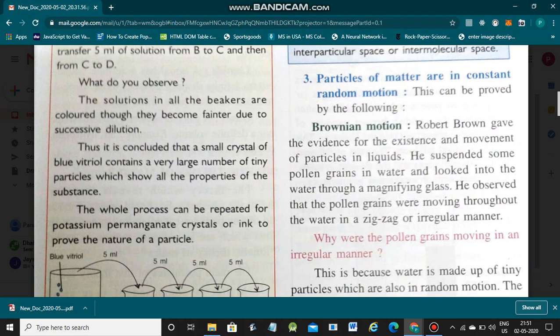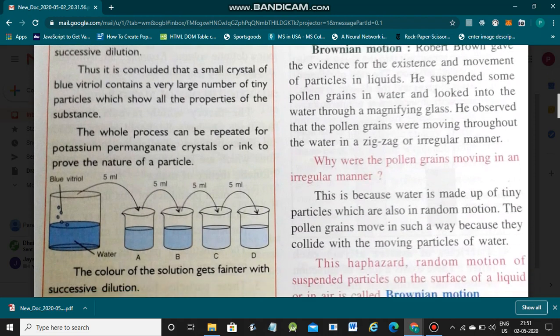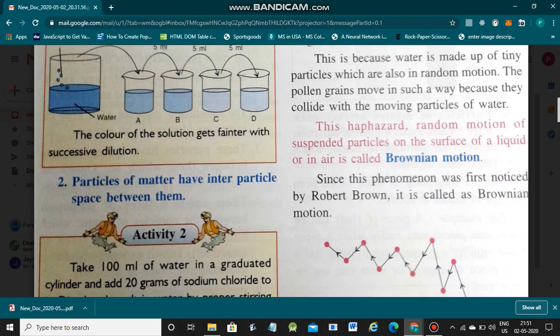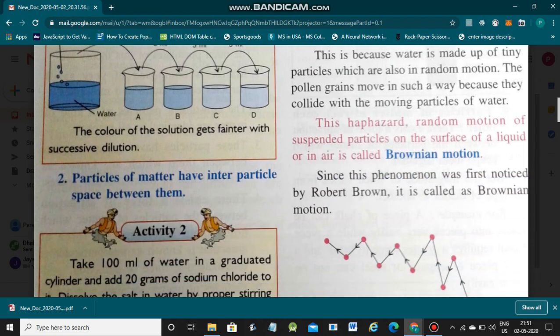Why are the pollen grains moving in an irregular manner? This is because water is made up of tiny particles, right? Particles are always in random motion, and the pollen grains move in such a way that they collide with the particles of water. The particles of water and the pollen grains collide with each other, so they move in a zigzag manner. That is called Brownian motion. So the definition of Brownian motion: the random motion of suspended particles on the surface of a liquid, and in air, is called Brownian motion. You can see the diagram in the textbook.